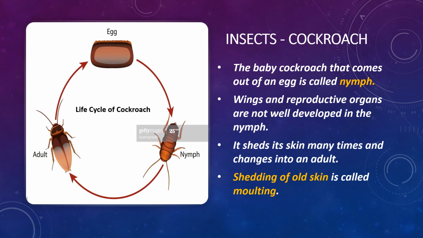In this image, we can see that the adult lays an egg, the egg turns into a nymph, and the nymph turns into an adult. The nymph sheds its skin many times and changes into an adult. Shedding of all skin is called molting.